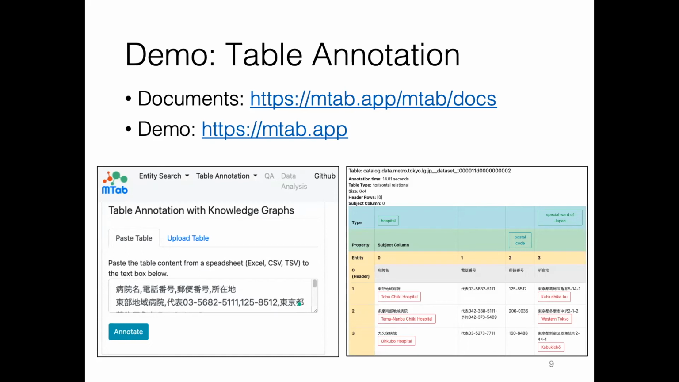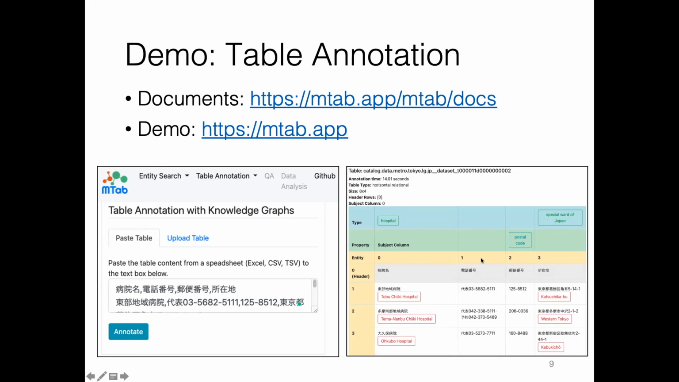In this section, I'm going to introduce a demonstration of the MTab tool, showing how you can do table annotation using our interface. You can try MTab at this link. We do not keep your data. All of your data is completely deleted after the annotation process. This is one example of table annotation using the MTab tool. The left image is an input table in text format. It's copied from table files. Table cells are expressed in Japanese, and users do not need to provide annotation targets.